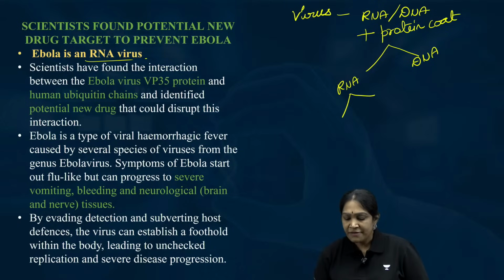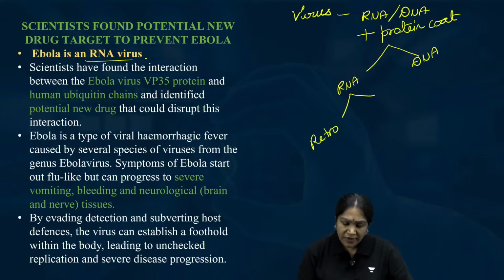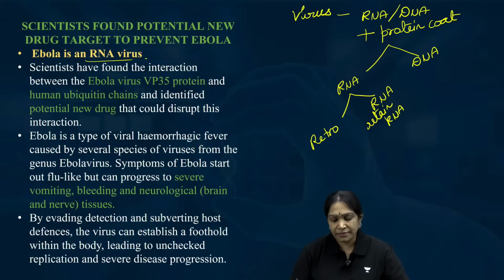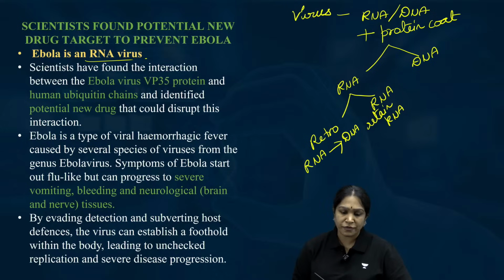RNA viruses are again two types, retrovirus and RNA virus. RNA viruses retain RNA, but in retroviruses the RNA will get converted to DNA. That is a retrovirus. Retrovirus examples: HIV and HTLV.